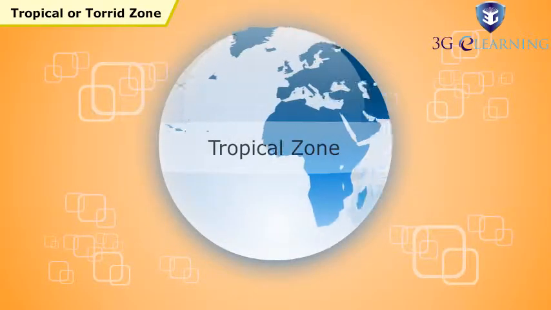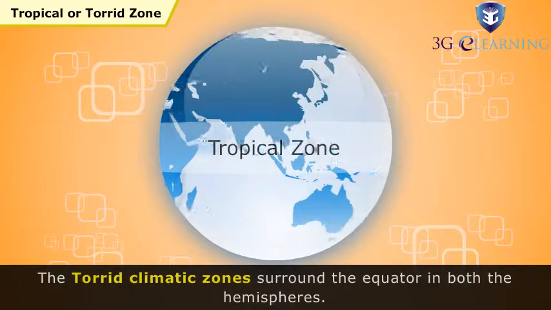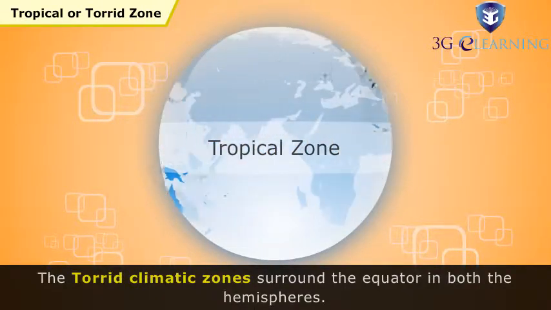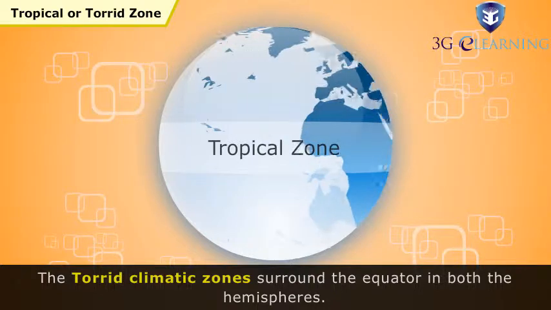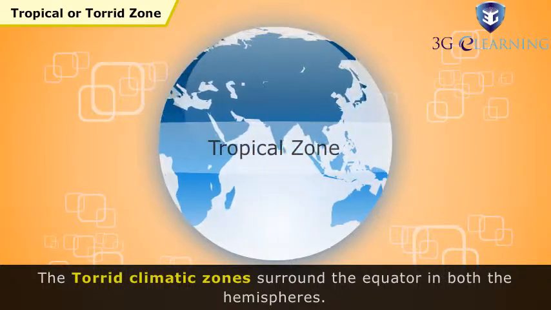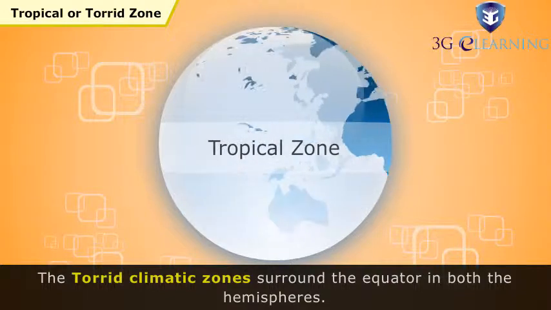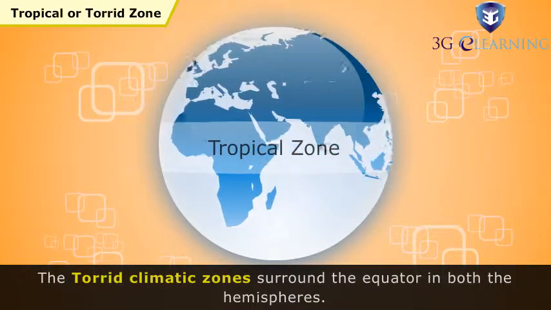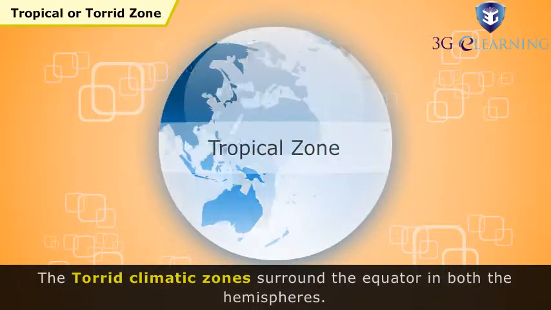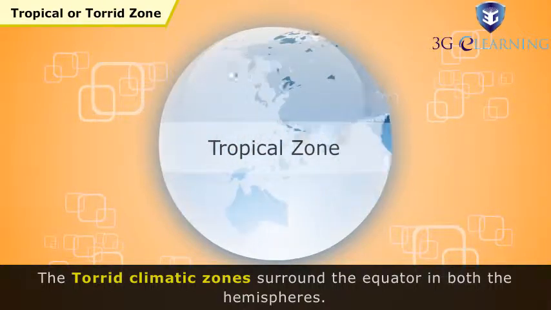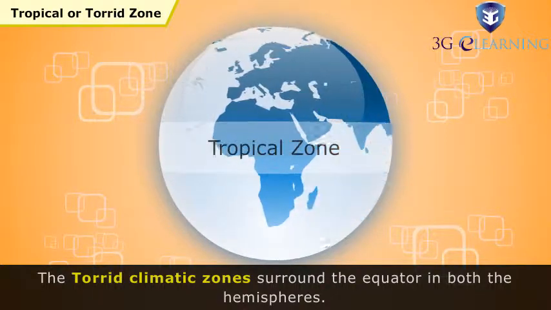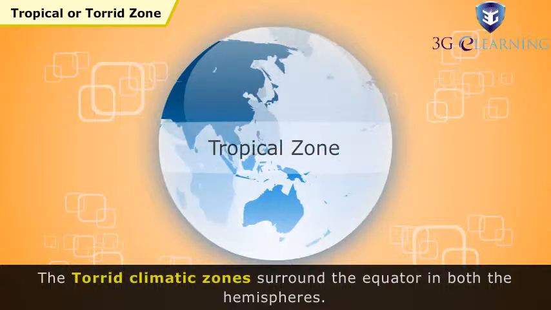Tropical or Torrid Zone. The torrid climatic zones surround the equator on both the hemispheres. They experience direct sun rays, intense sunlight and the sun being overhead at least once in a year. Warm and equitable climate. Indonesia, Malaysia, Brazil, Argentina and Ghana lie in this zone.